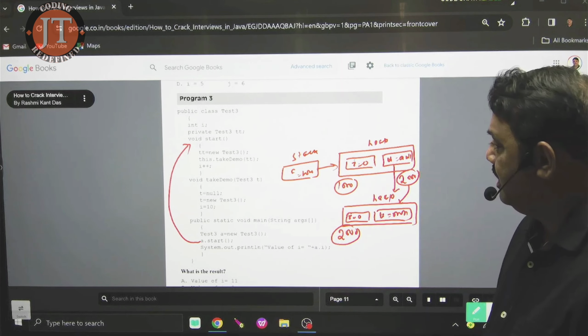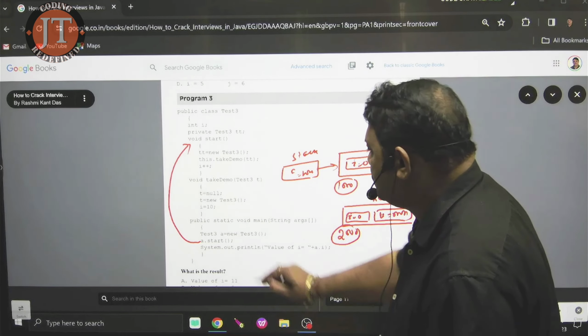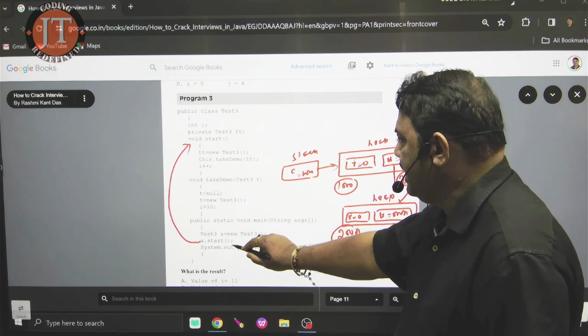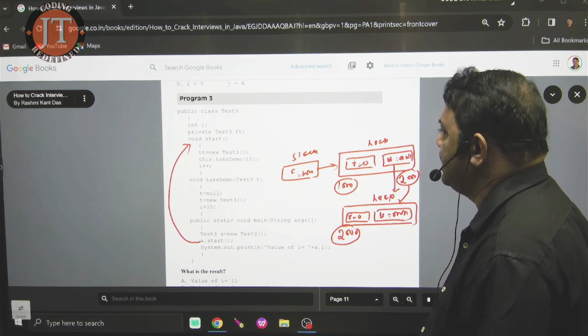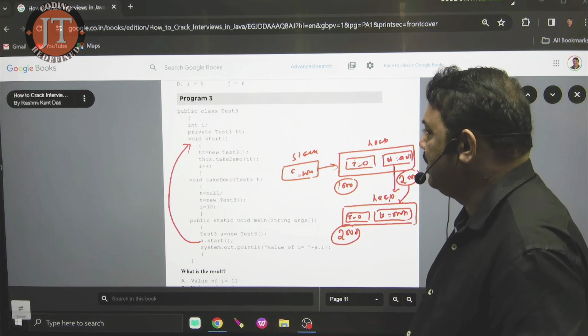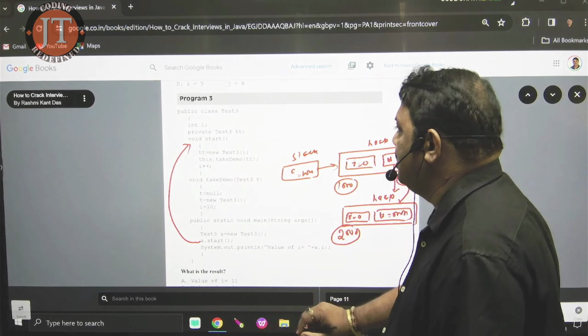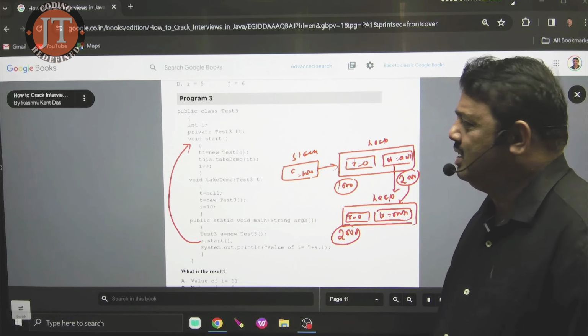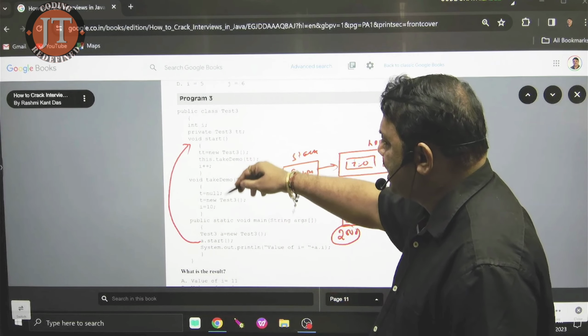Are you getting it? Now what is my next job? Through this object I call the start method. Next, what does it write? This means the current object, that is this dot TT. Here you see, this means the current object. Who is the current object inside the start method?